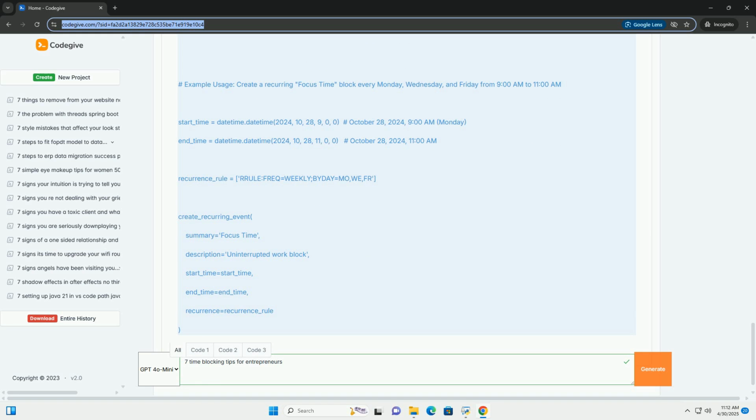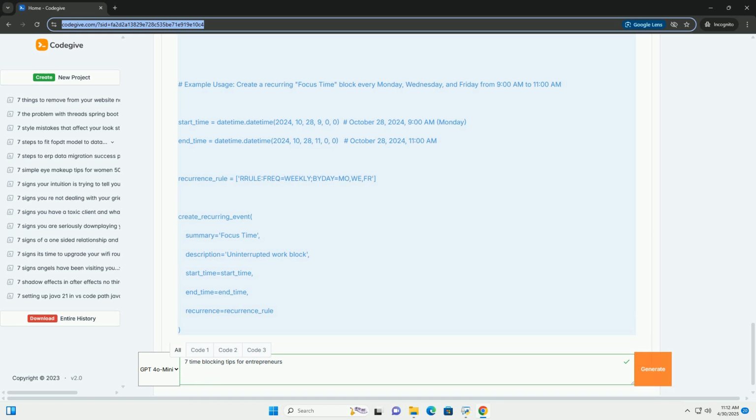SERVICE_ACCOUNT_FILE specifies the path to the service account's JSON key file. You must replace this with your actual file path. creds creates credentials from the service account file. 3. Build the calendar service: service = build('calendar', 'v3', credentials=creds) creates a service object that allows you to interact with the Google Calendar API.